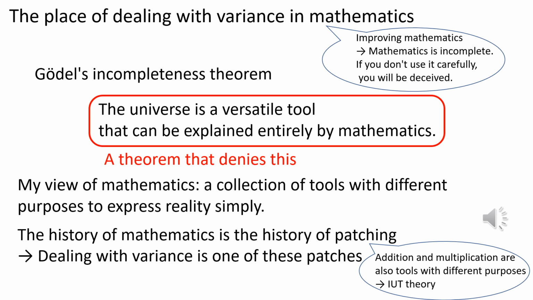Similarly, the method for dealing with variance can be thought of as a patch to mathematics to accurately model the real world, which includes variance. The real world is even more complex, and I believe that in addition to variance, it contains various structures that we are currently unable to recognize. Therefore, I think that in the future, in order to deal with various structures, we will need a variety of different mathematics depending on the purpose. The method for dealing with variance is one such mathematical patch.